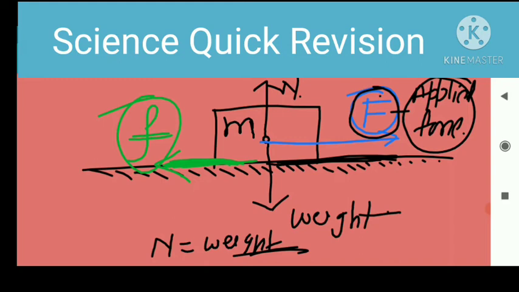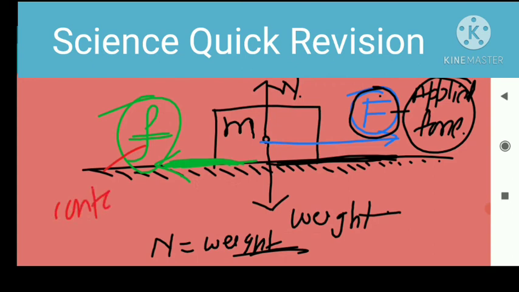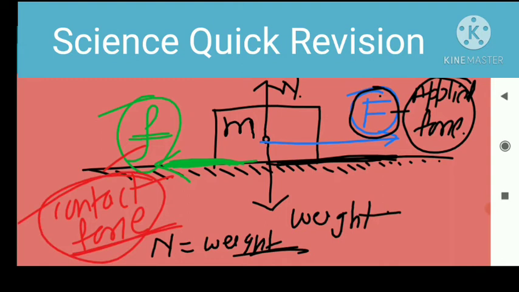And what type of force is frictional force? Frictional force is a contact force.